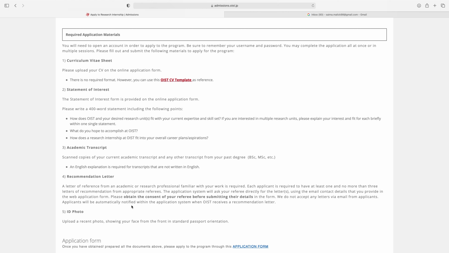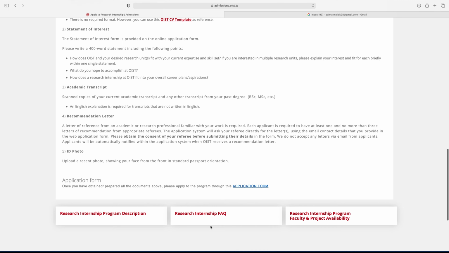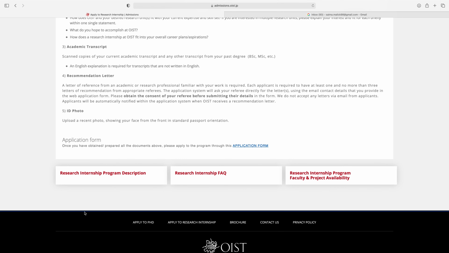Applicants will be automatically notified within the application system when OIST receives a recommendation letter. Fifth is ID photo. Upload a recent photo showing your face from the front in standard passport orientation. So here next is research internship program description.